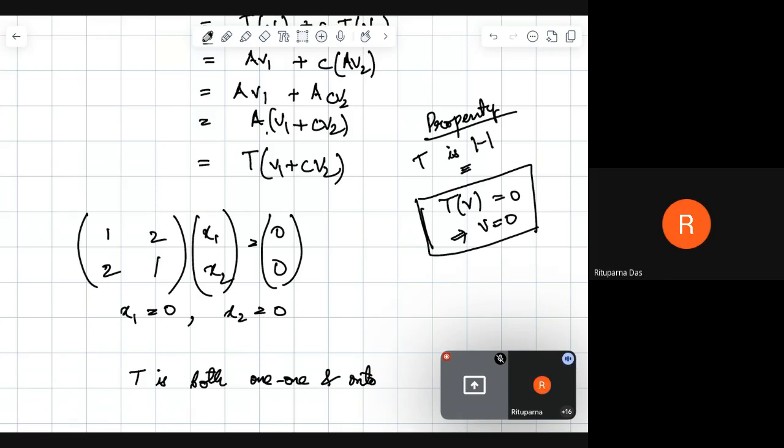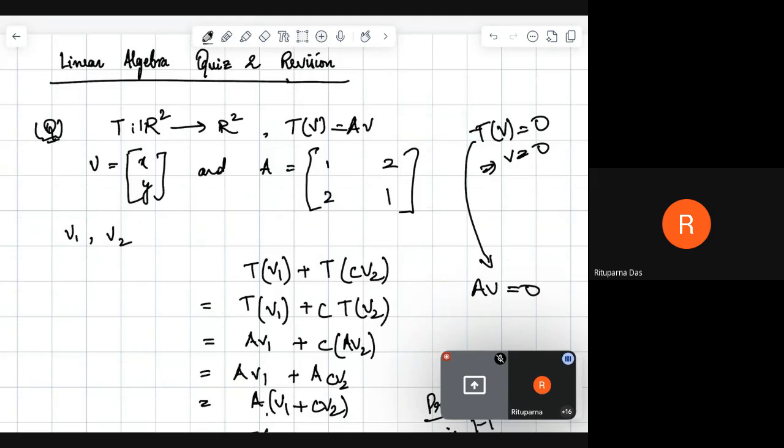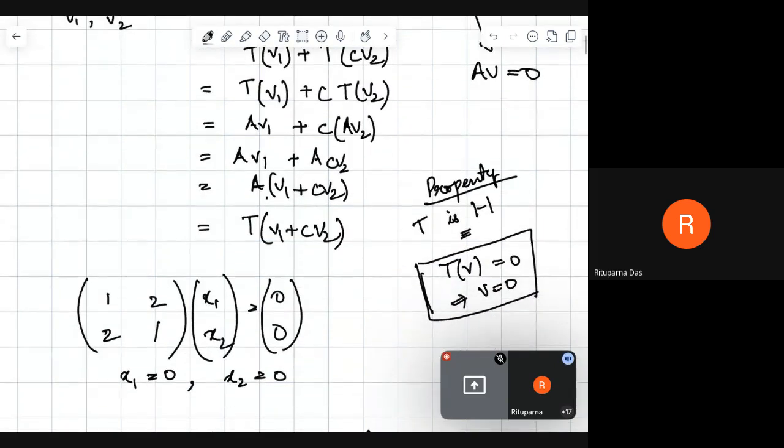So the onto condition is, T is a function from R2 to R2, and we have shown that the null space of AV equal to 0 only has the 0 vector. So when the null space has only the zero vector, the nullity is zero.